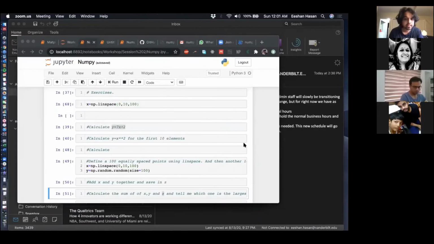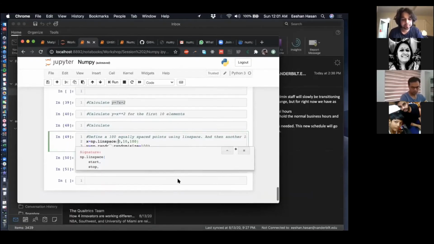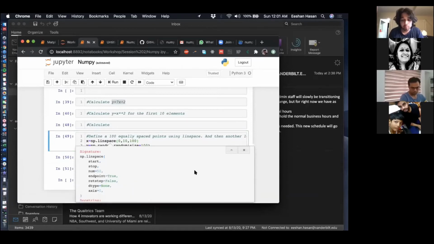There's a question. Avik Dasgupta asks, can you show how to access the help option in IPNB again? So the help option comes with Shift and Tab. Just a quick shortcut. I know it works in the Mac. I hope it also works in Windows. Mac Chrome it works.